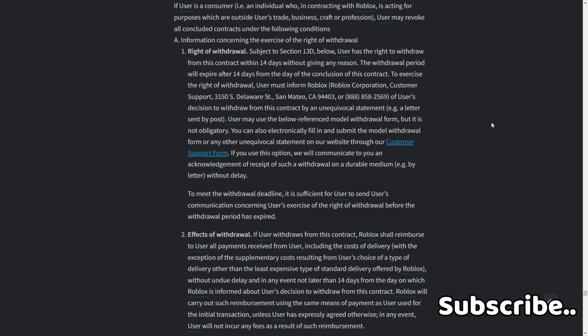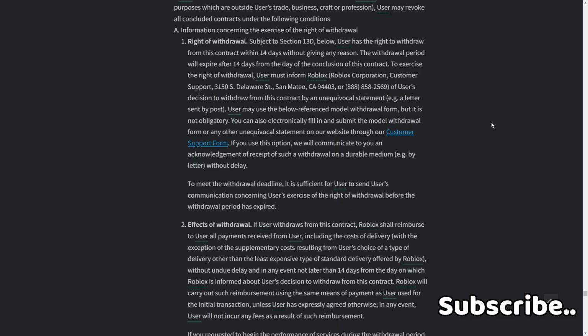You can also electronically fill in and submit the model withdrawal form or any other electronic statement on our website or our customer support form. If you use this option, we will communicate to you an acknowledgement of receipt of such a withdrawal on a durable medium, e.g. by letter, without delay.